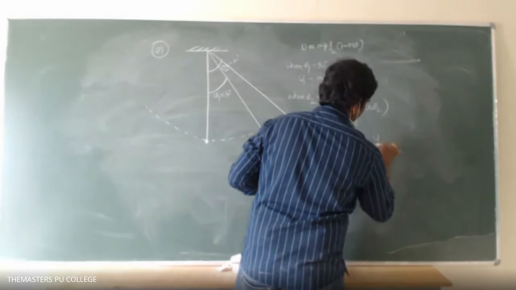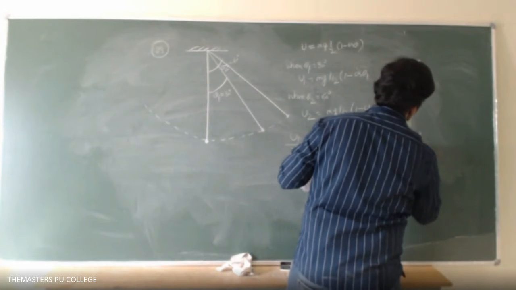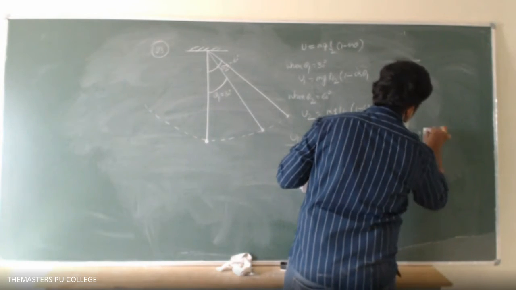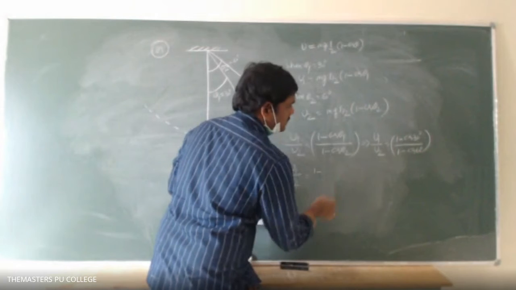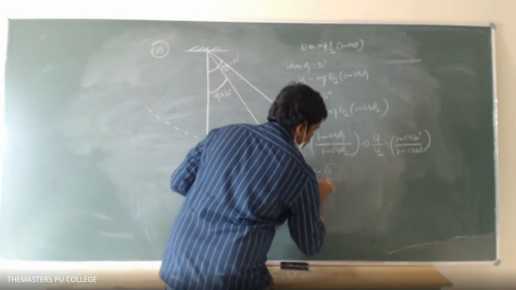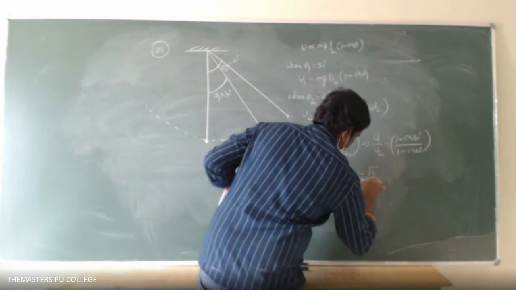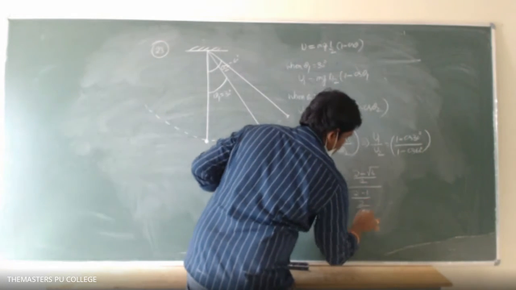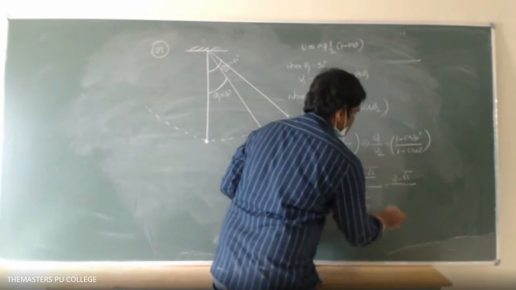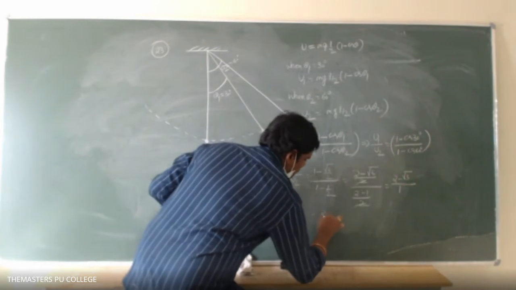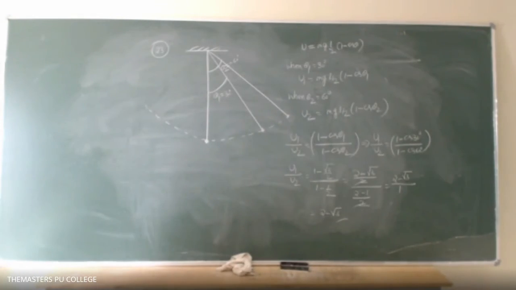So U1 upon U2 is 1 minus cos 30 degrees divided by 1 minus cos 60 degrees. 1 minus cos 30 means 1 minus root 3 by 2, divided by 1 minus 1 by 2. Taking the LCM, 2 minus root 3 upon 2 divided by 2 minus 1 upon 2. The 2 gets cancelled. So 2 minus root 3 divided by 1. So the answer will be 2 minus root 3 is to 1. This will be an option.